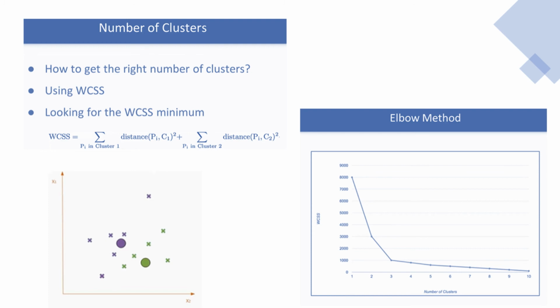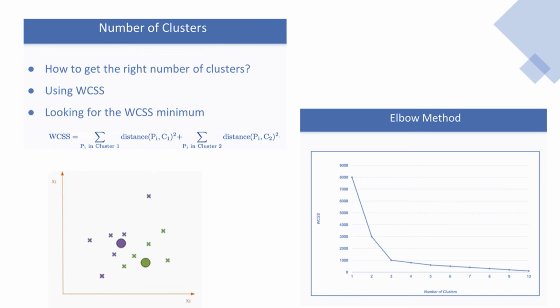If you take a look at the WCSS value from 3 to 10, it has changed from 1000 to 0. But from one cluster to two clusters, WCSS has changed from 8000 to 3000. And from two clusters to three clusters, it has changed from 3000 to 1000. This means that if we pick 3 as the number of clusters for our dataset in this example, we would not be wrong. Basically, that is the optimal value that we are looking for.